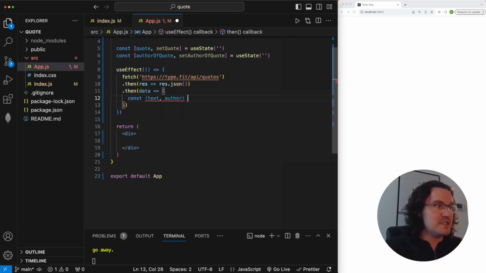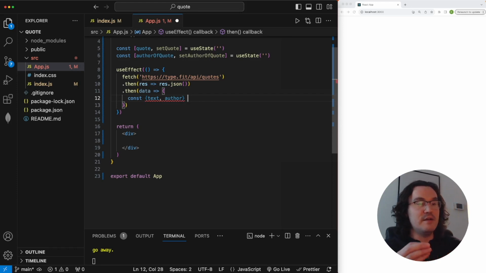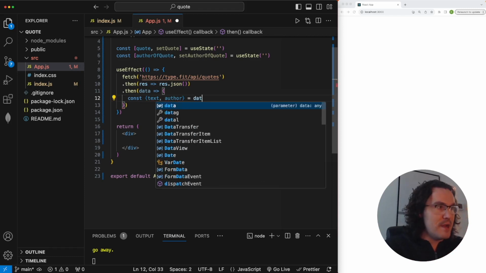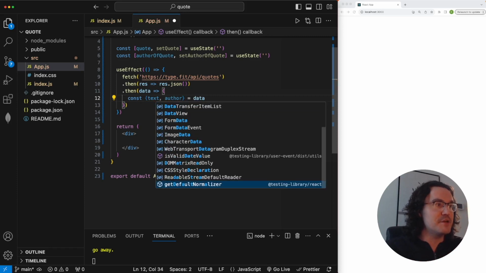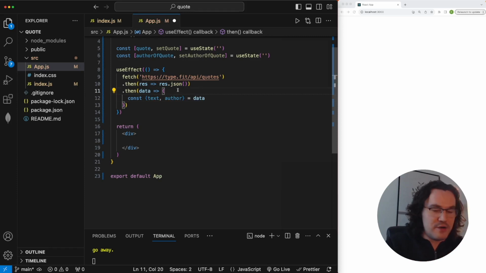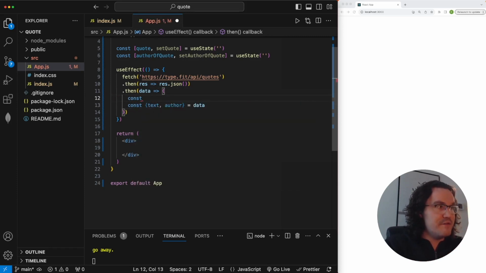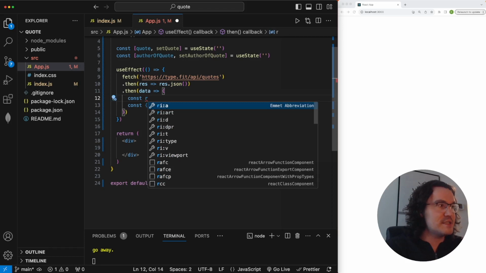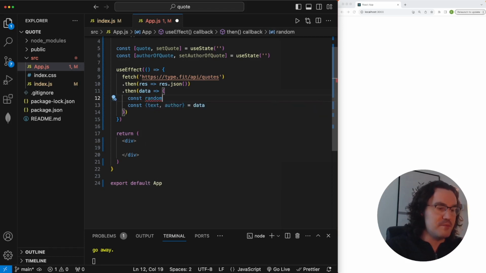So we're going to use object destructuring with curly braces. Text, author, that's going to basically get data or variables one layer deep in that JSON object. And the data is going to be at a specific index, but actually to make this simpler to understand, I'll create one variable on the line above, and this is going to represent the index that we want to grab the variable at.